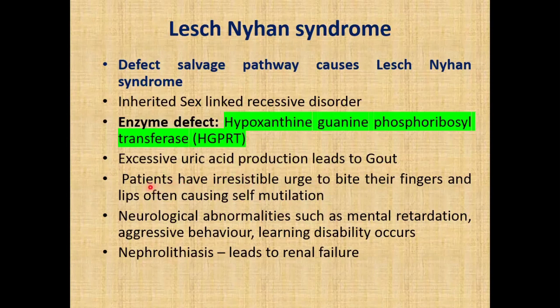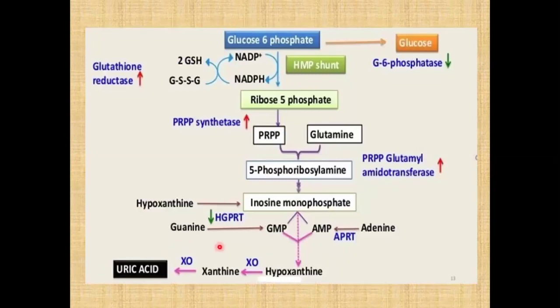Here you see that the patients, or you can say the affected children, have an irresistible urge to bite their fingers and lips, often causing self-mutilation. Self-mutilation means damaging themselves. Neurological abnormalities are also seen, such as mental retardation, aggressive behavior and learning disabilities. Nephrolithiasis is seen, which leads to renal failure. We'll now see how HGPRT deficiency leads to Lesch-Nyhan syndrome.